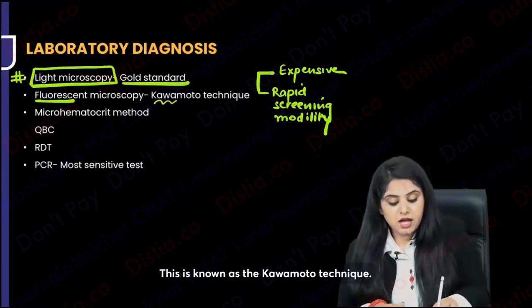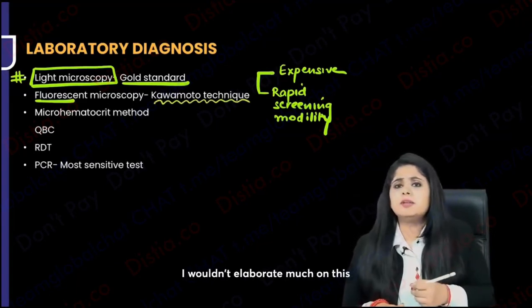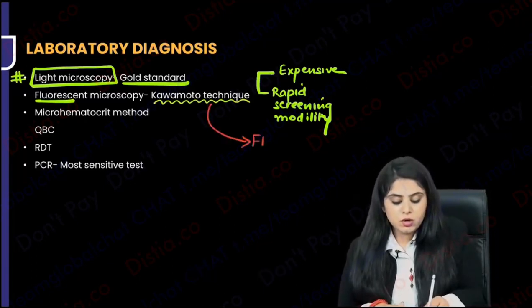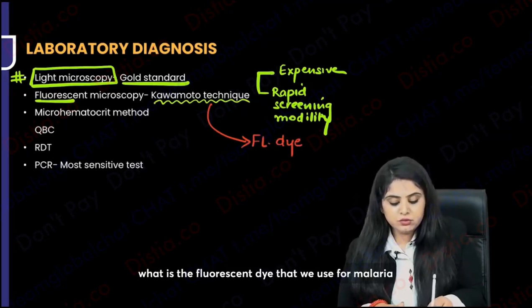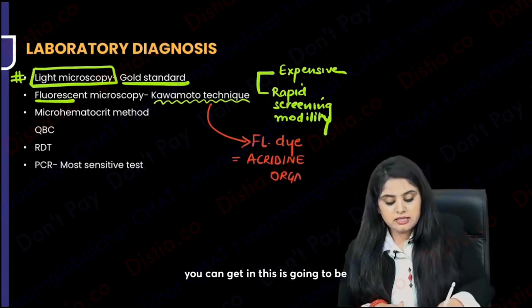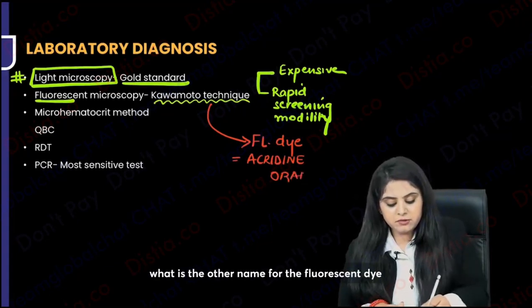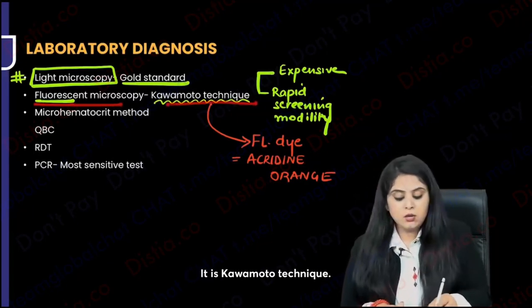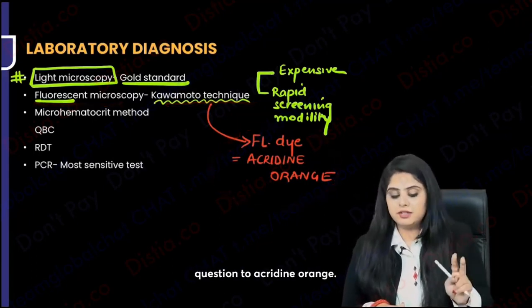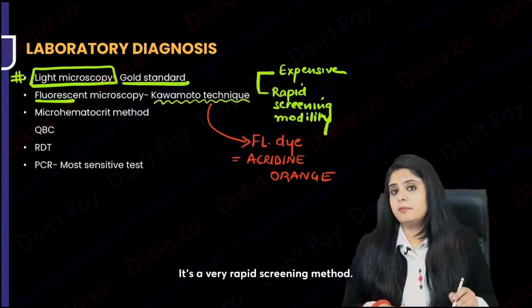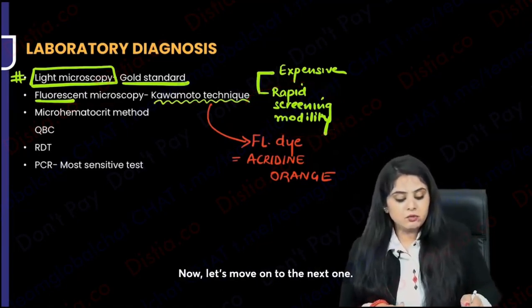This is known as the Kawamoto technique. I wouldn't elaborate much on this because way back in your general microbiology, I told you what fluorescent dye we use for malaria, and that is acridine orange. So the questions you can get on this are: what is the other name for the fluorescent technique we are using for malaria? It is the Kawamoto technique. Question 2, what is the dye that we use? Acridine orange. And this is the screening method of choice. It's a very rapid screening method. Now let's move on to the next one.